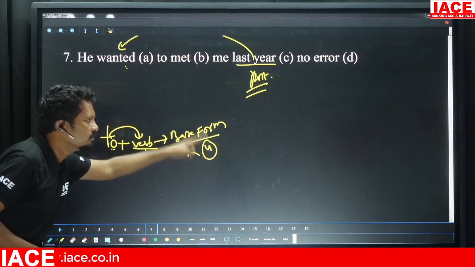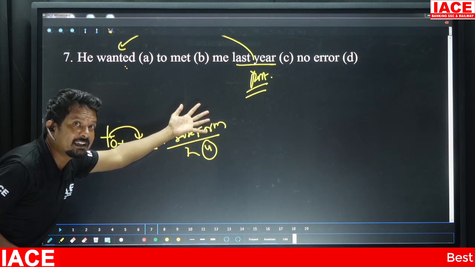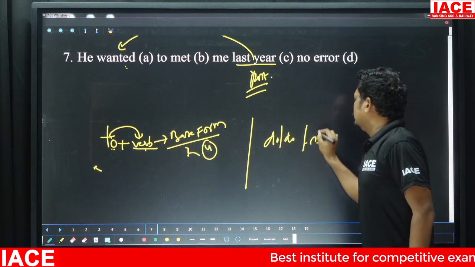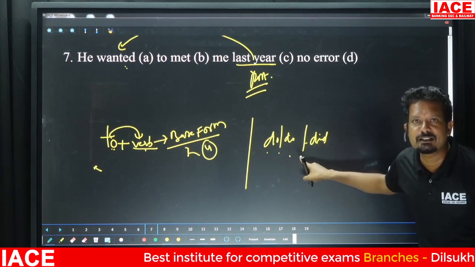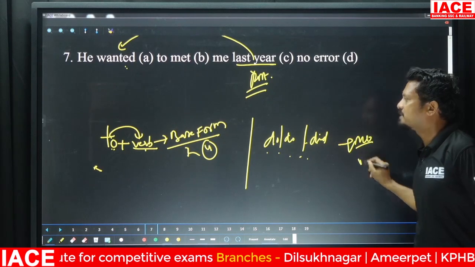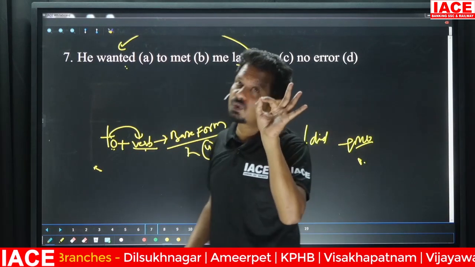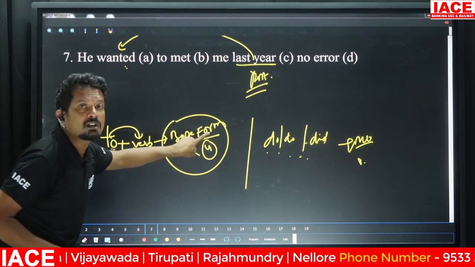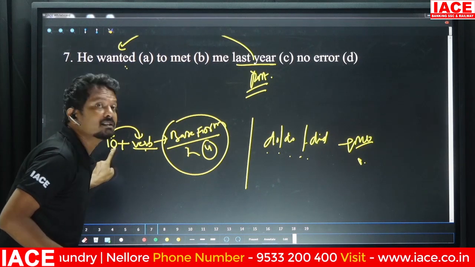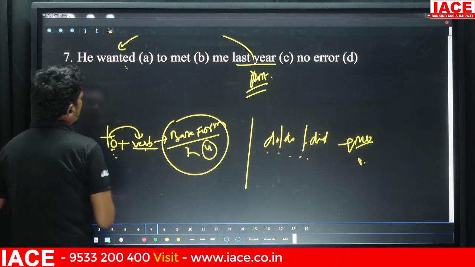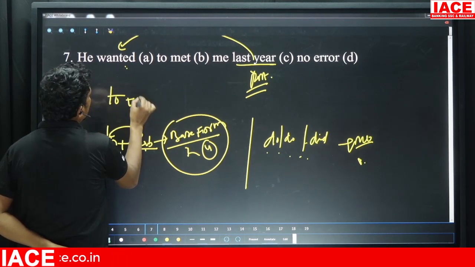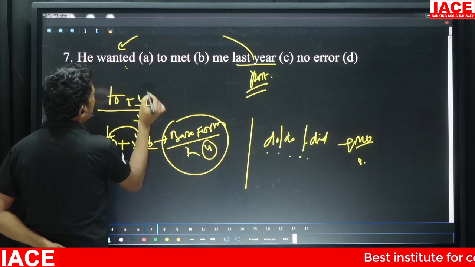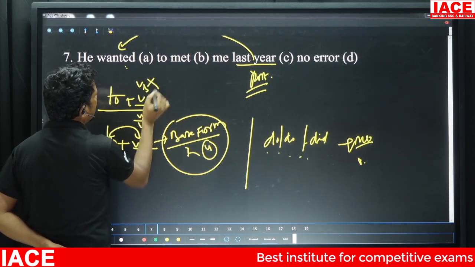V1 is also used in some other case. What is that case? Of course, do, does, did. If you get to see do, does, did in a sentence, the main verb should be in base form. Similarly, if you get to see TO2 in a sentence, the verb needs to be in base form, unless it is a preposition. TO2 plus V1, this is the format. We cannot use V2 or V3.